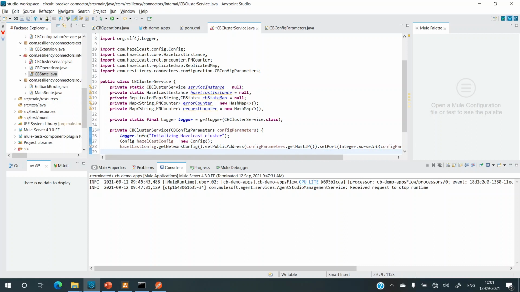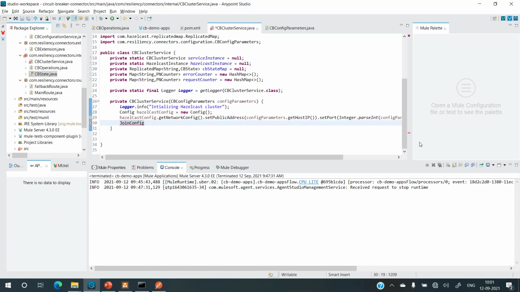Now we need to create a join config so that they can join each other. So let's just create join config. Okay, join config, join equals. Now this join config will be retrieved from the Hazelcast config.